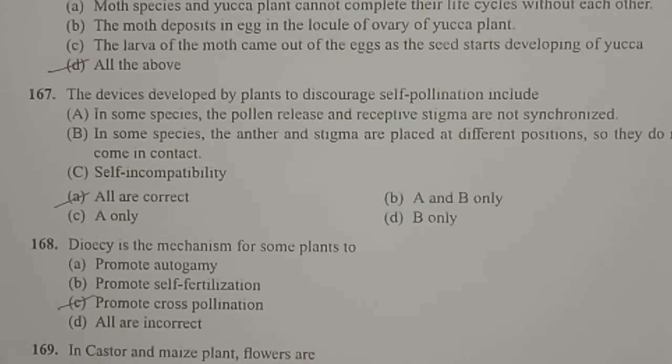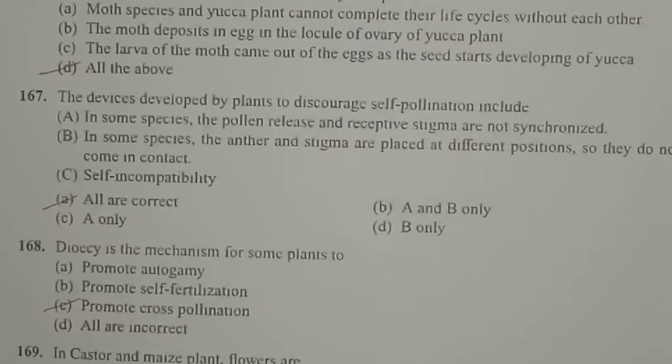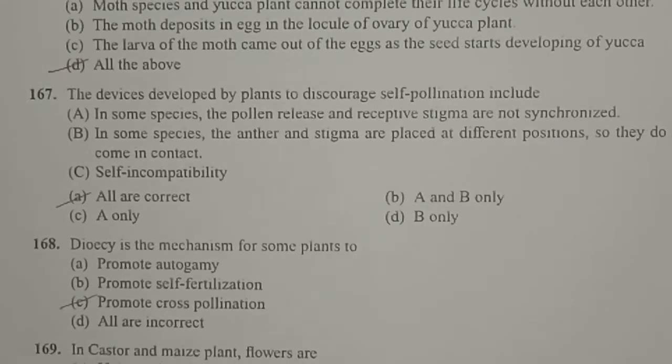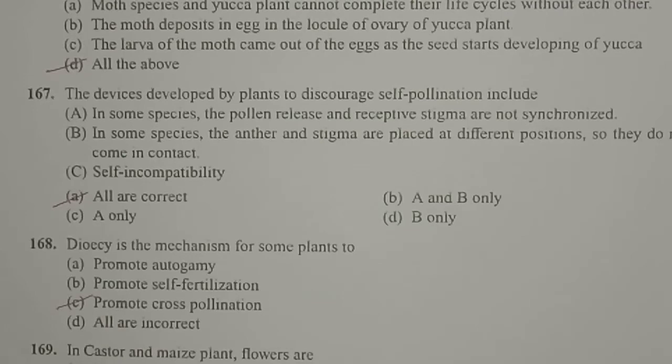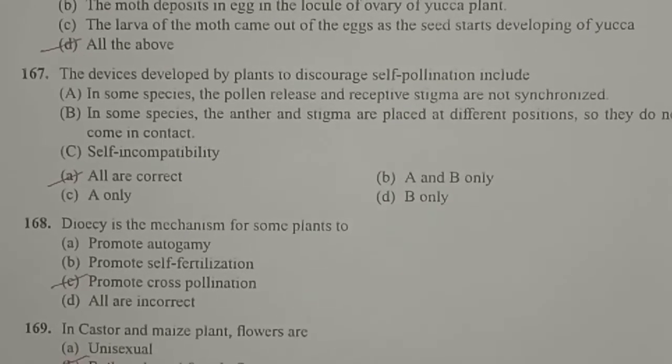And self-incompatibility. The pollen of the same flower cannot germinate on the stigma of the same flower. That is called self-incompatibility. So all these promote cross-pollination and discourage self-pollination. So all are correct.